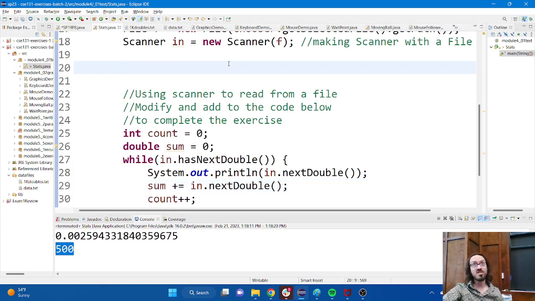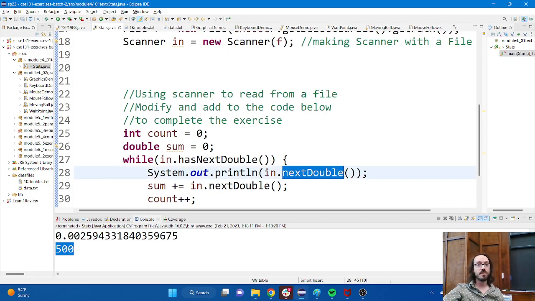This is a common mistake. I made this on purpose to show you a very, very common thing that people run into, which is that anytime I use in dot next double, it actually consumes that value. I quite literally have an image of Pac-Man just munching that value up. I've used it, it's gone.